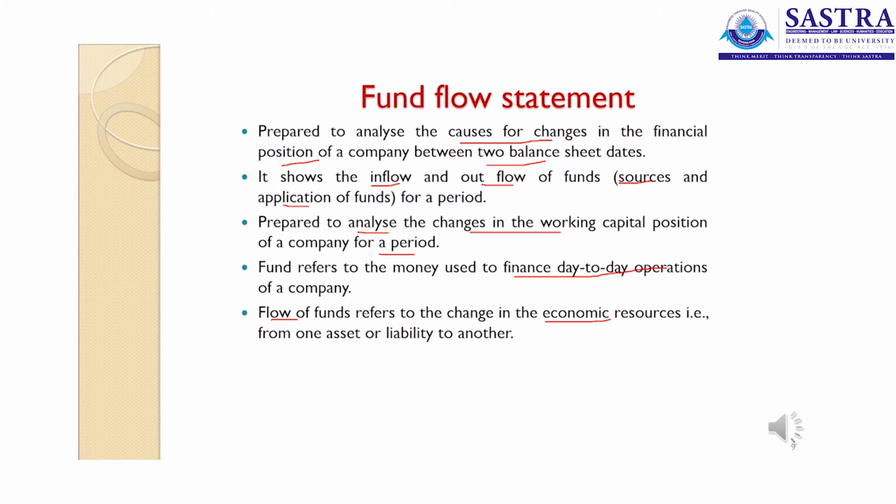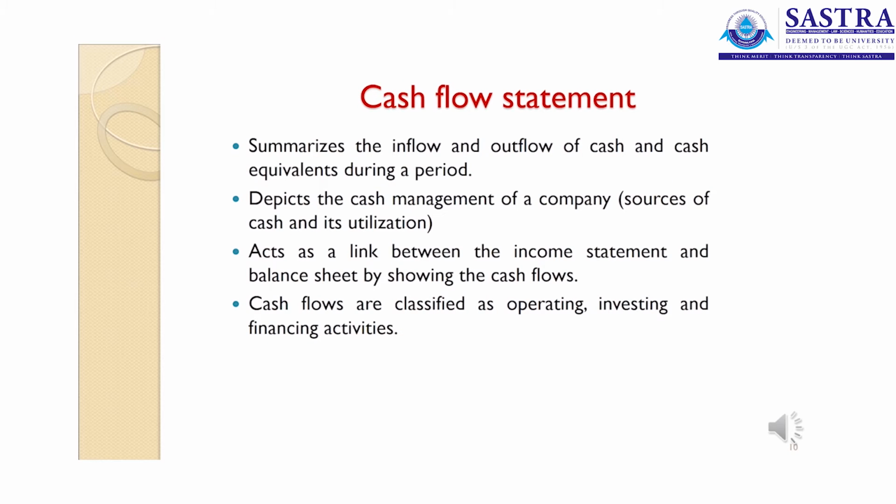So it is a change in the economic resources from one asset to another asset, or from one liability to another. Next comes the cash flow statement. The cash flow statement reveals the exact cash position in the company. What is the actual cash in the company? It may be borrowed cash or it may be your own cash. This cash flow statement consists of three main activities, namely operating activities, financing activities and investing activities.